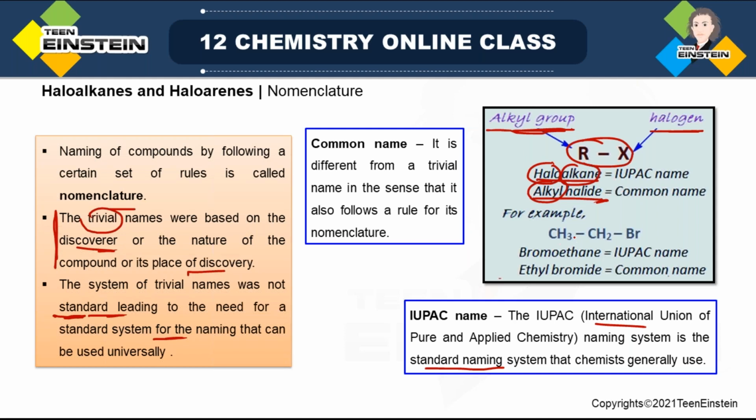Now suppose RX is CH3CH2Br, so this is the R, this is the X. Now try to follow the IUPAC name, halo then alkane. That means bromo, which is halo, and alkane is ethane because it contains two carbons. The common name will be alkyl first. That means it is the ethyl group. The alkyl group is ethyl, and then the halide. That means it is bromide. So in this way you can compare, and also understand the difference between these two types of naming, common name and IUPAC name.